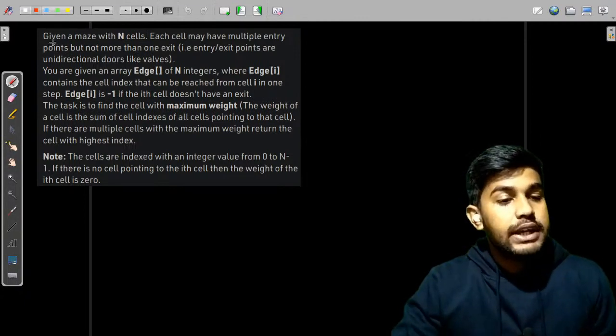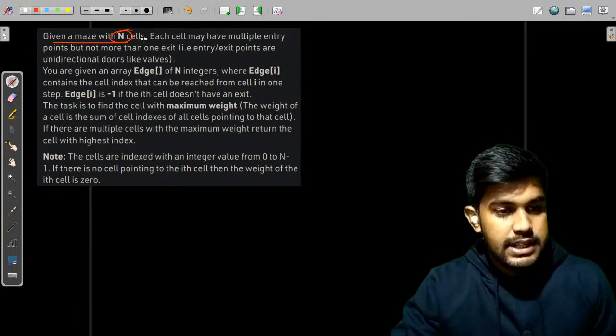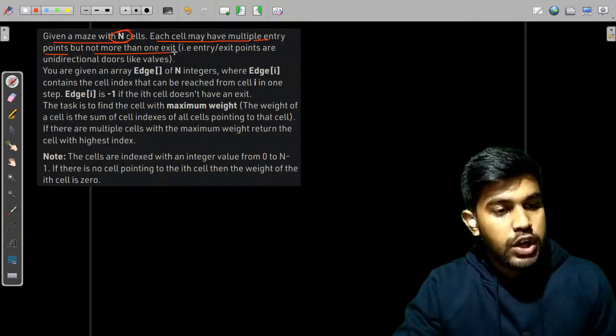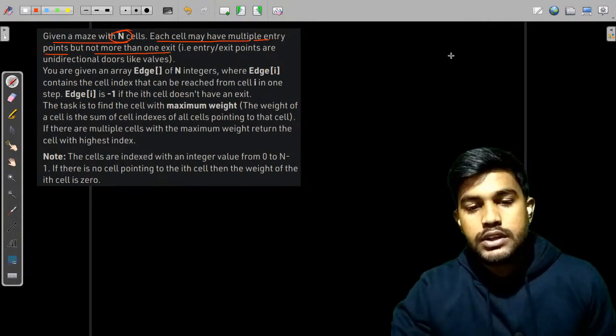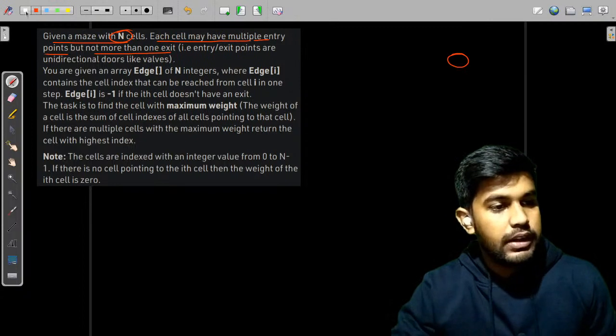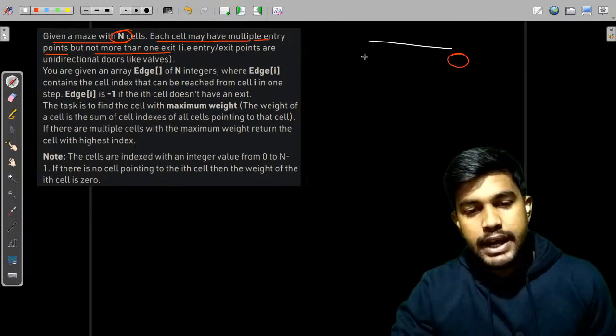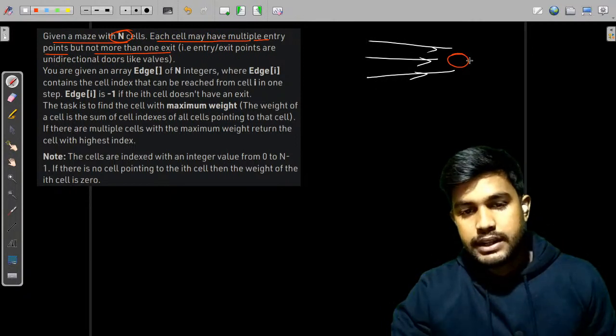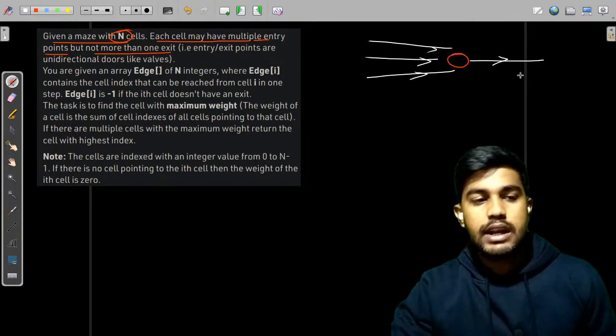So we are given a maze with n cells. Each cell may have multiple entry points but not more than one exit point. So suppose this is a cell, and there can be multiple entry points, like this, but there can be only one exit point.